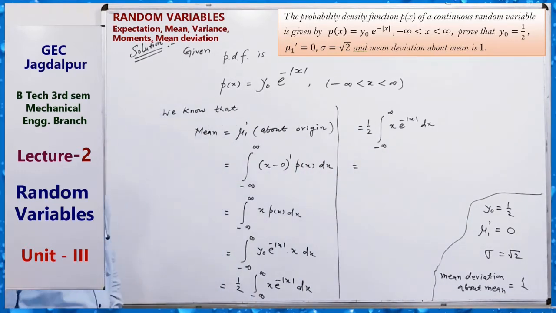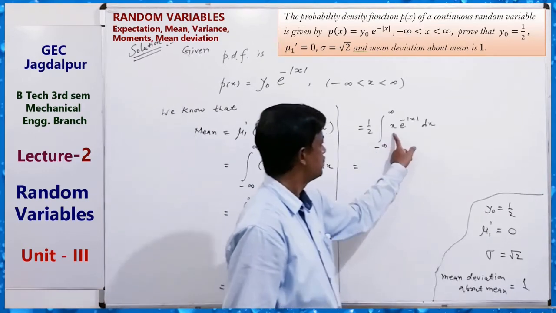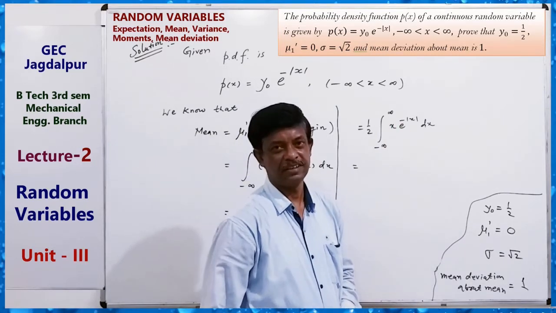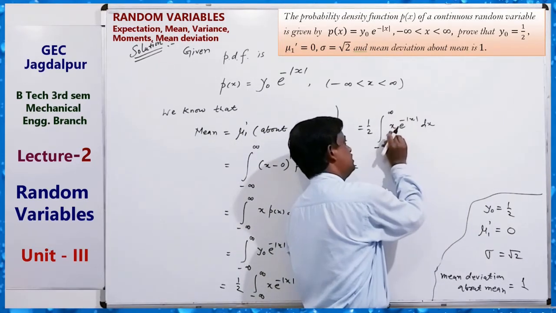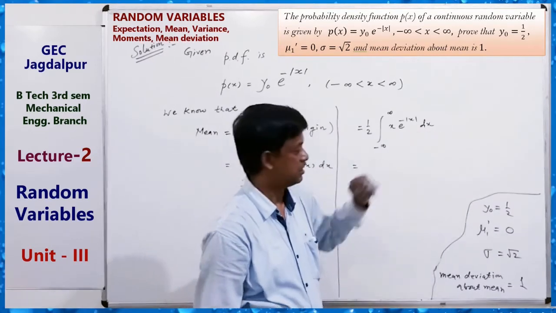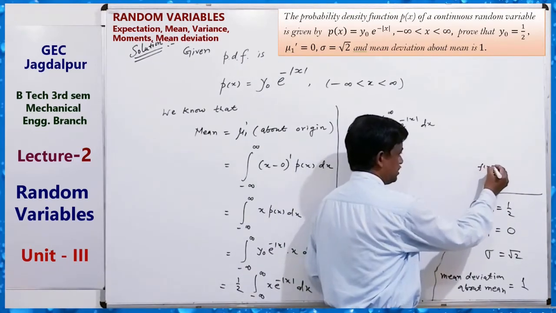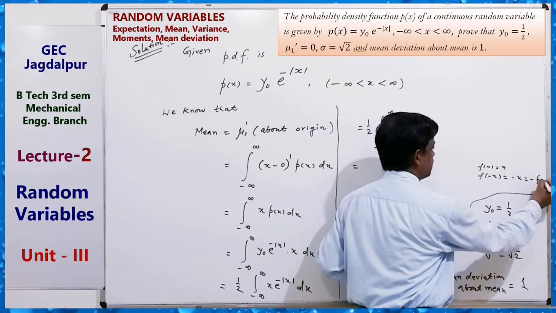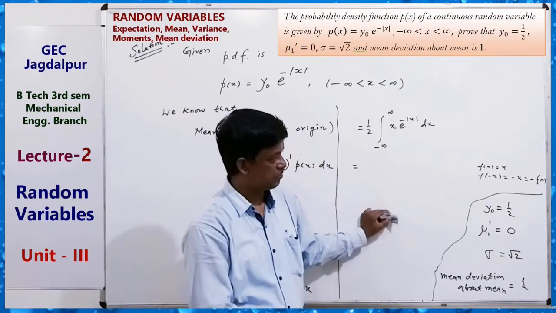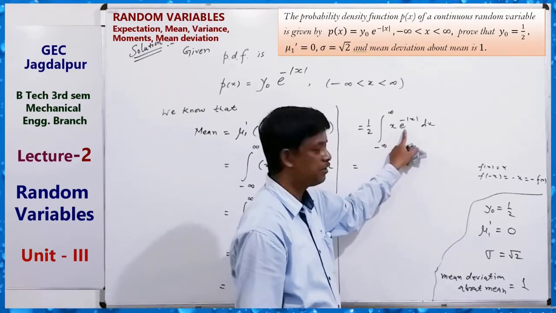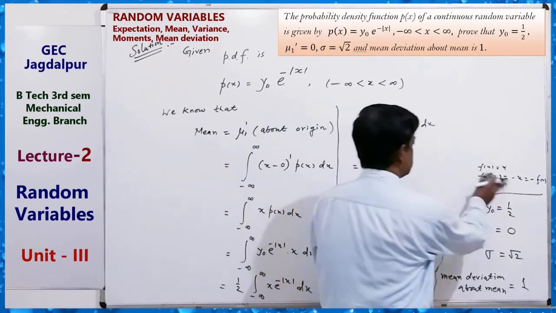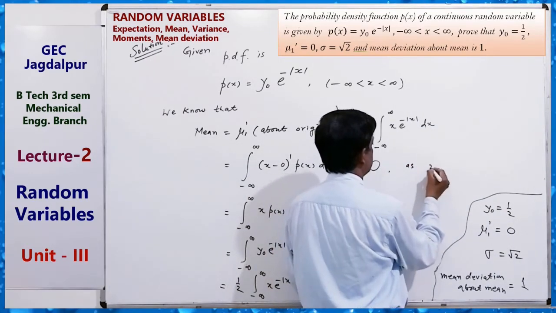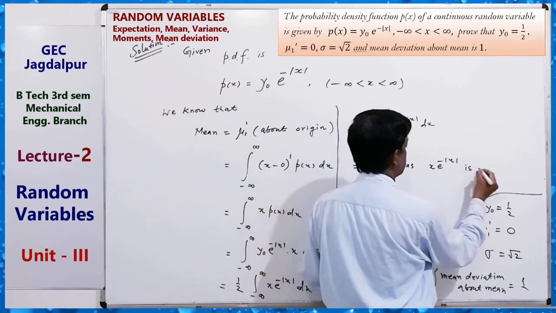Clear? What is this? Because this is even, this is odd. Totally an odd function. Because f(x) equals x and f(minus x) equals minus f(x). This is an odd function, and this is an even function. The product of even and odd is an odd function. So this is equals to 0, as x e to the power minus mod x is an odd function.